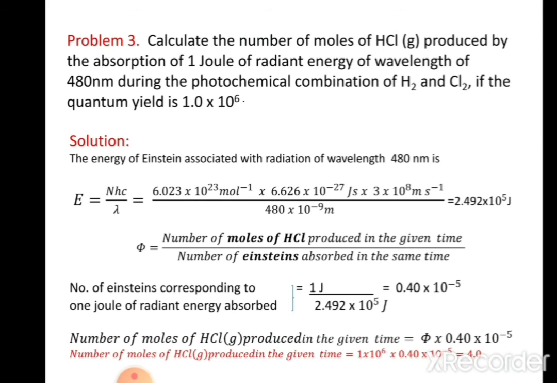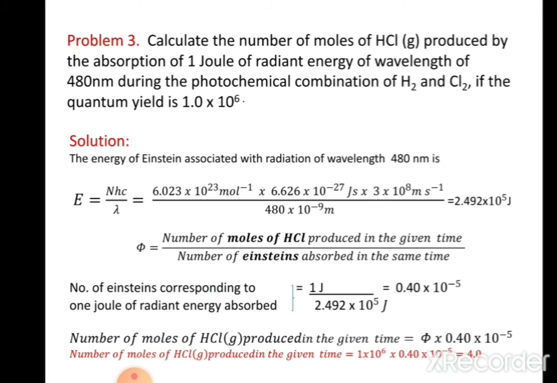Now, let us read the third problem. Calculate the number of moles of HCl produced by the absorption of 1 joule of radiant energy of wavelength 480 nanometer during the photochemical combination of hydrogen and chlorine if the quantum yield is 1 × 10^6. In order to find the solution for this, first write the expression for E. As already we know, E = Nhc/λ. Substitute the values of N, h, c and λ. We get the answer 2.492 × 10^5 joules.